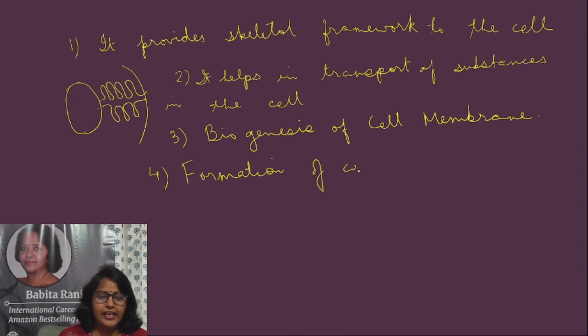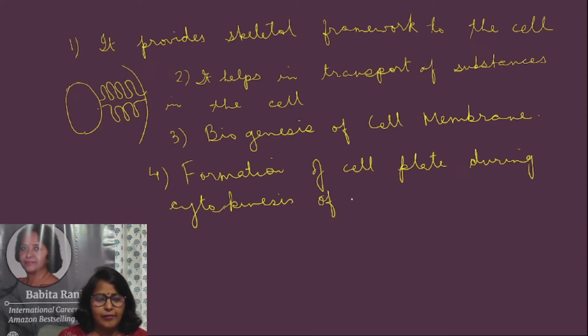Formation of cell plate takes place in plants. Cell plate during cytokinesis of plant cell in cell division.